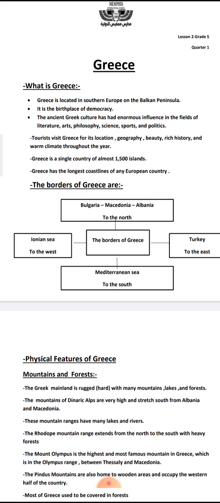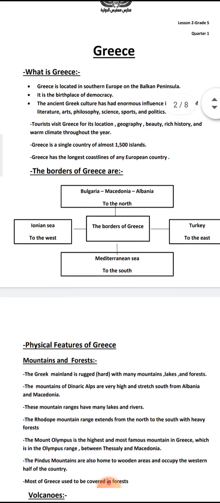Can we say them together? Greece is bounded by Bulgaria, Macedonia, Albania from the north, but from the south, Mediterranean Sea. From the east, Turkey. From the west, Ionian Sea.